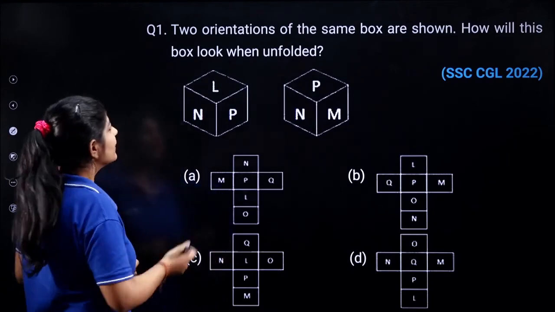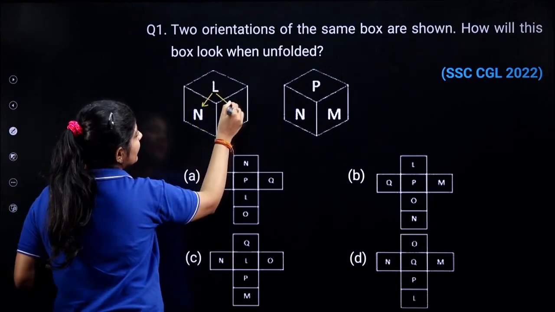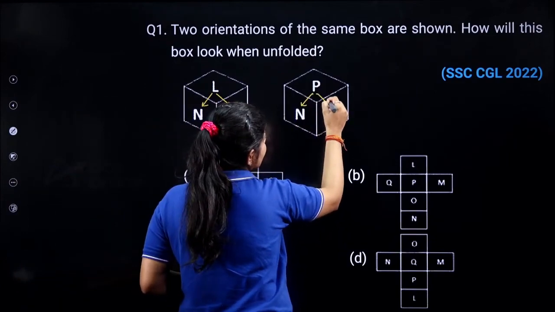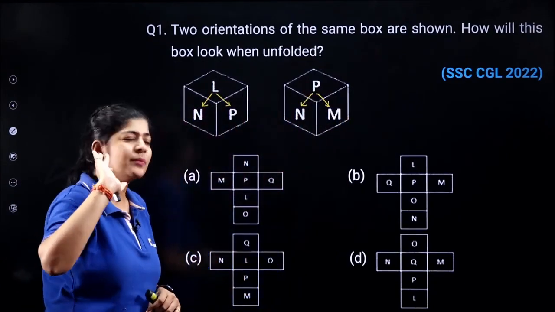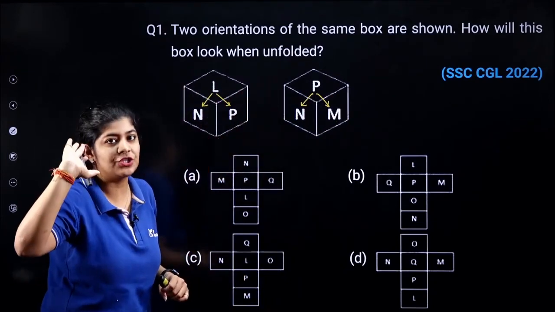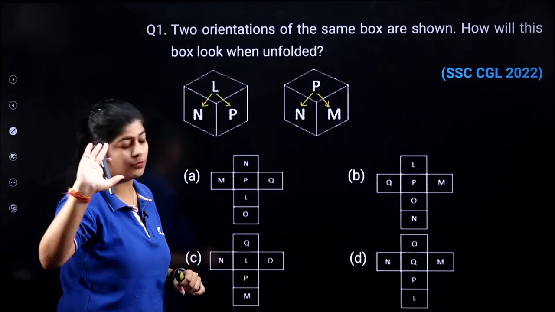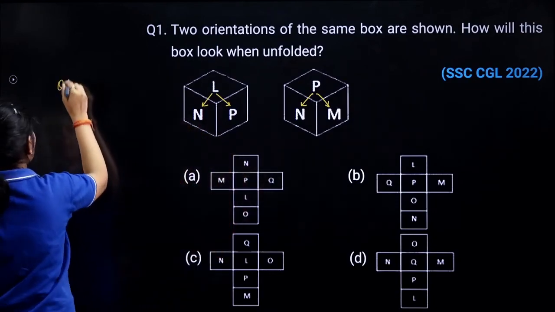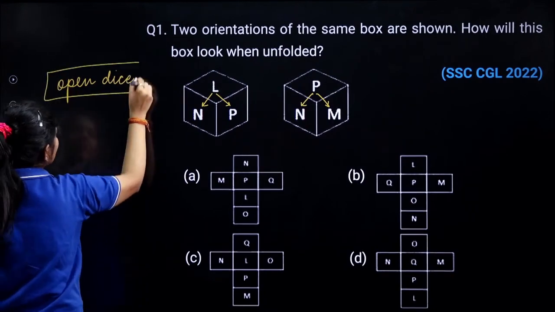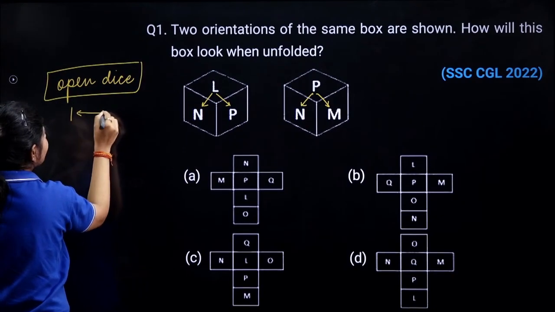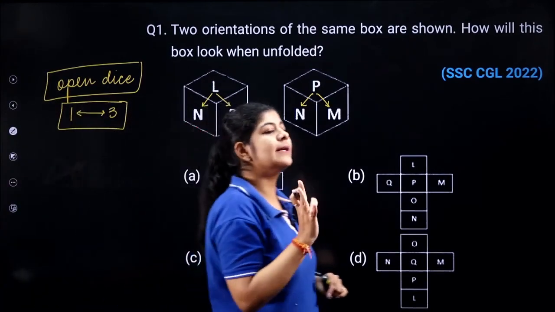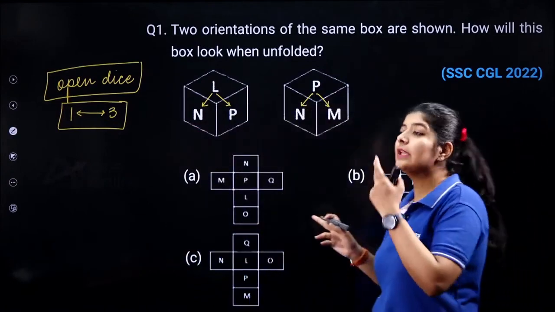Okay, let's see. We know that L, N and P, these are the adjacent faces, right? P, N, M, these again are the adjacent faces. So from this one we can say that these adjacent faces can never be opposite to each other. And whenever we talk about open dice, there's a rule of 1, 2, 3. This 1 and third face is always opposite to each other whenever we talk about the open dice.